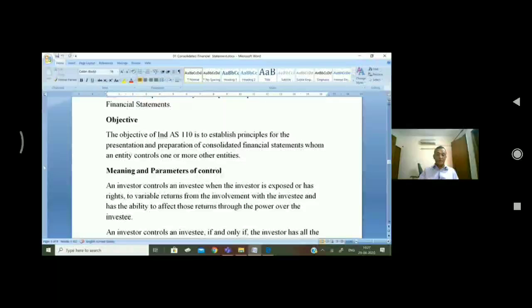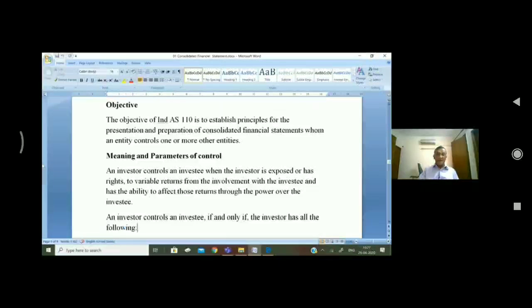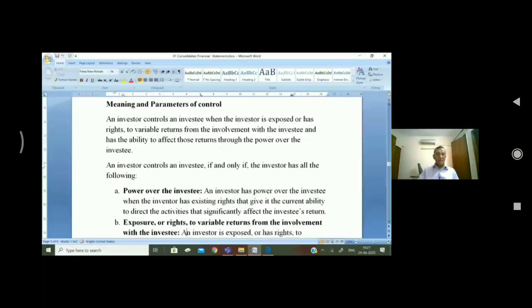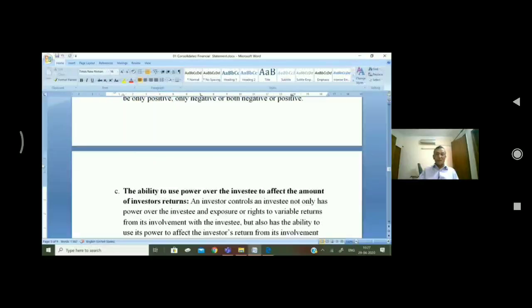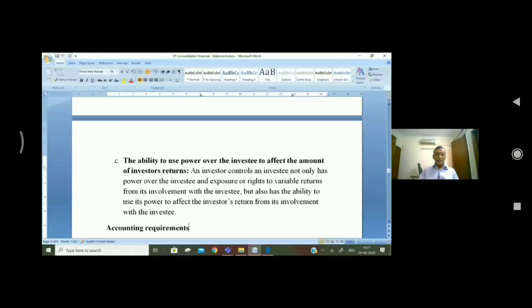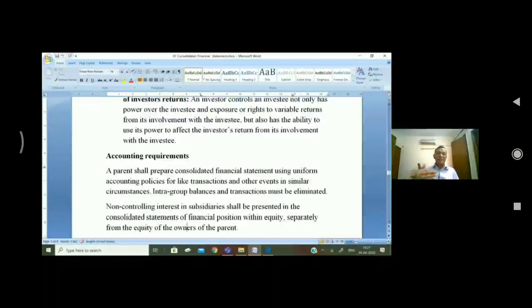Meaning and parameters of control, that I'm skipping, you can just go through this. Then I have this thing, you can just read, because this will not be very important for you from the examination. If I do all these things, I will be missing out the relevant procedure of consolidation.